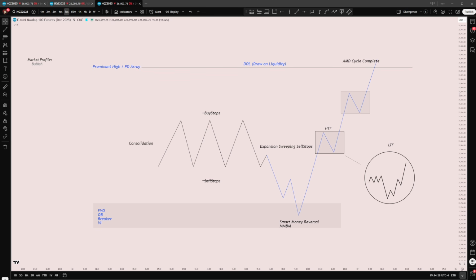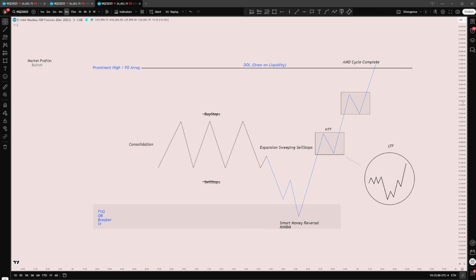This is something that is very crucial and that I want you guys to pay attention to, that study my work: when I'm coming into the monthly time frame, this is what I'm looking for. And then in the monthly time frame, you break that into quarters. You understand that there's 4 weeks in a month. So each of those weeks is going to have its own XAMD or AMDX cycle, right? And in that, there's going to be 4 quarters of the week, plus Friday being an additional, right? So that means each day is going to have its own AMDX XAMD cycle, right? So you could see how, breaking this down, this means AMD cycles or market profiles are fractal.